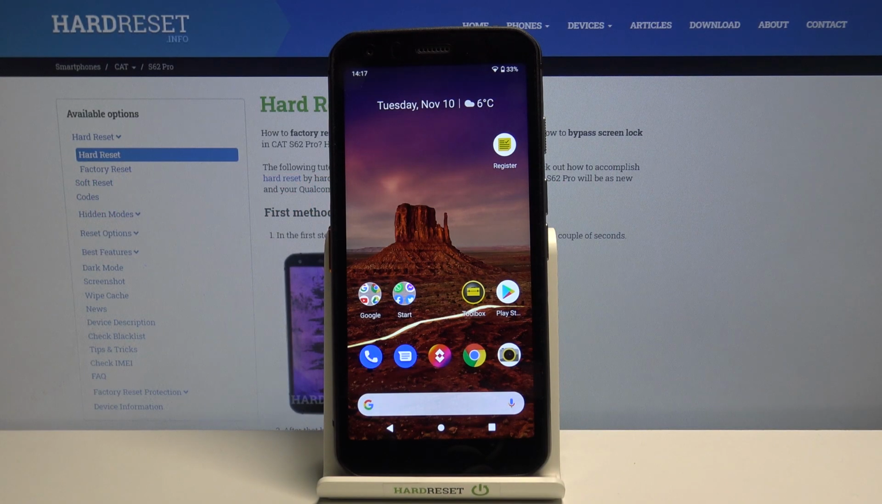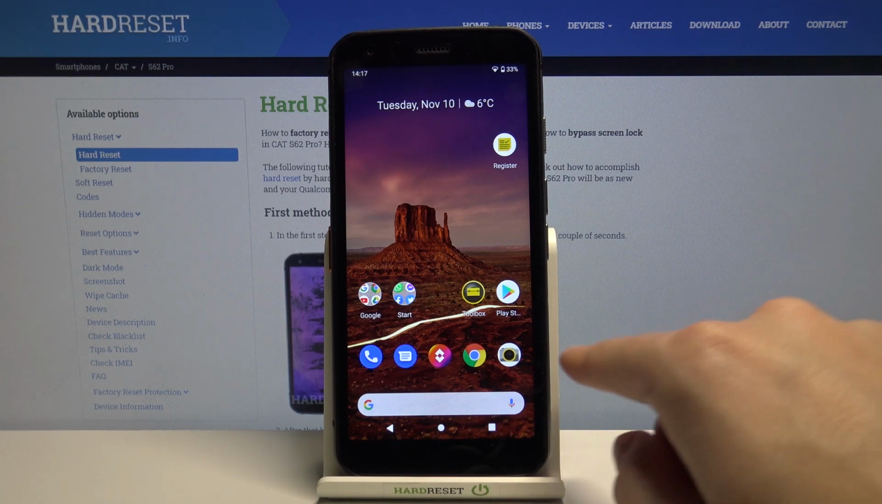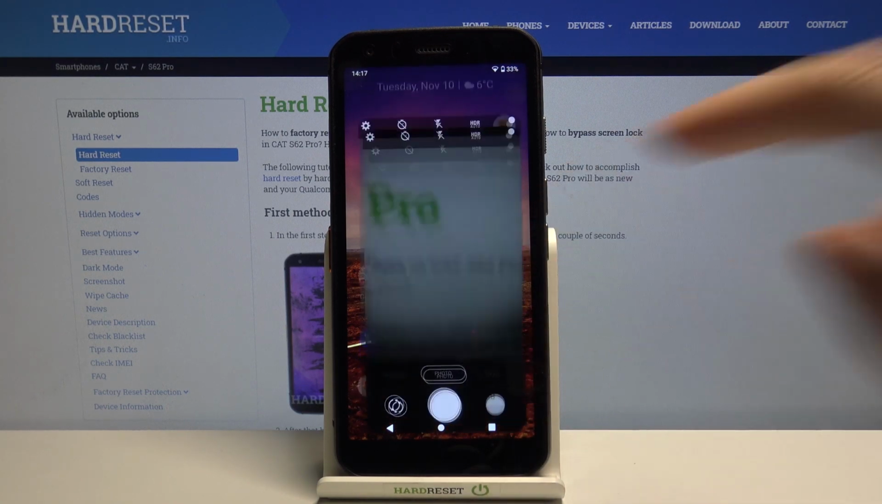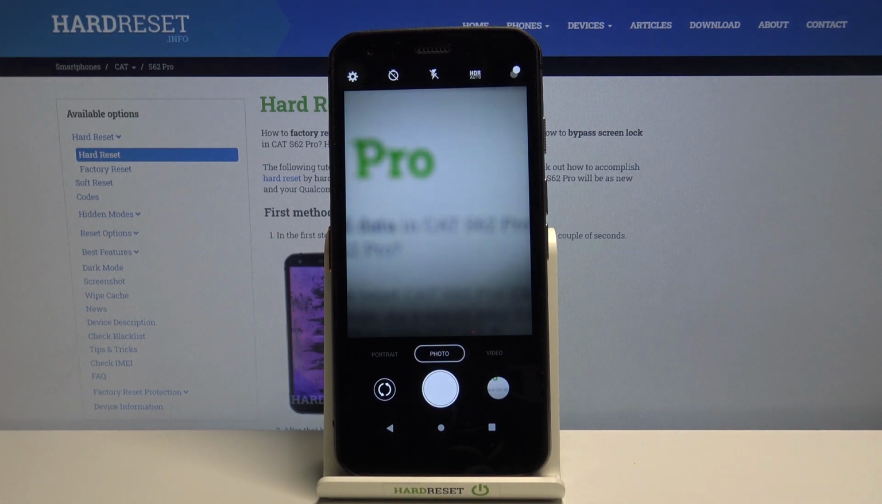Welcome, here I've got CAT S62 Pro and I'm gonna show you how to turn on and off the camera sounds on this device. So at first we have to tap on the camera button here to open it, and for now we are in the standard photo mode.